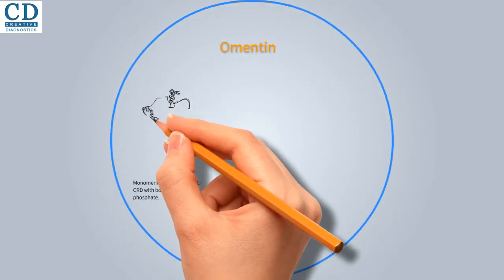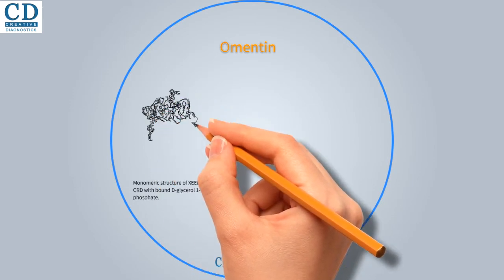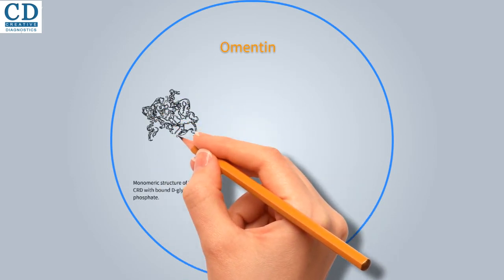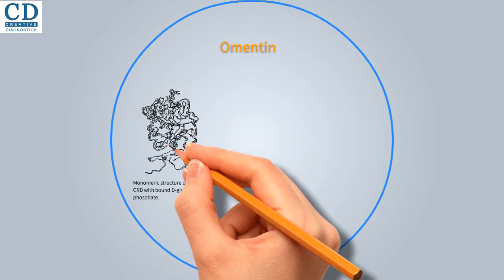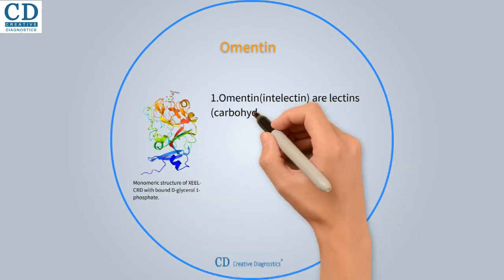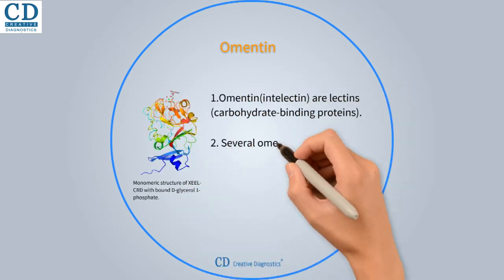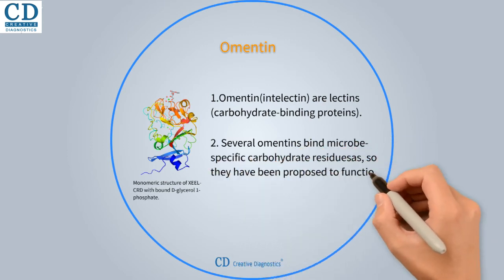Omentin and intelectin are lectins, carbohydrate-binding proteins, expressed in humans and other chordates. And it was encoded by ITLN1 and ITLN2 genes. It has also been shown to bind lactoferrin, but the functional consequence has yet to be elucidated. Additionally, human intelectin 1 is a major component of asthmatic mucus and may be involved in insulin physiology as well.